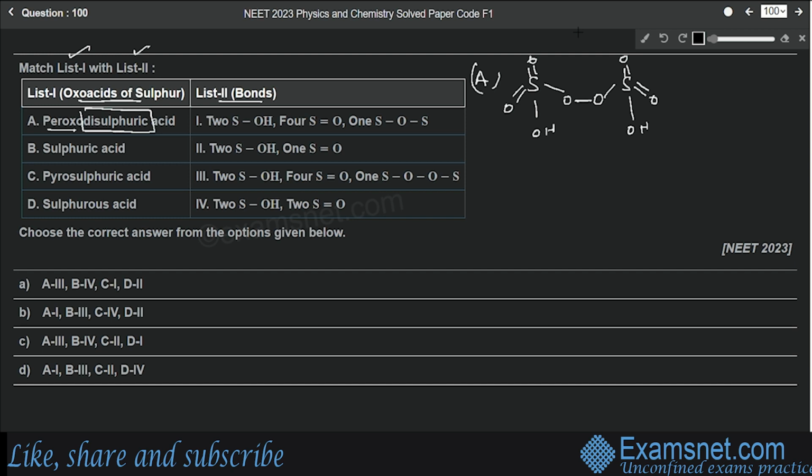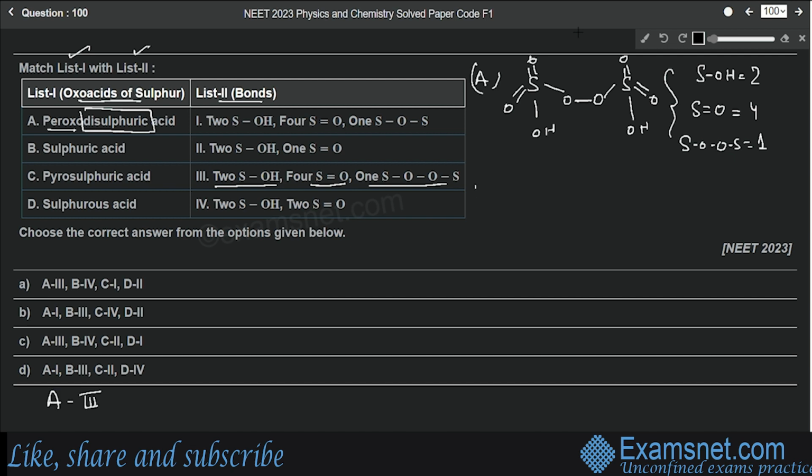So how many S-OH bonds are there? 2 bonds. How many S double bond O are there? There are 4 S double bond O, and 1 S-O-O-S bond. So the correct match for this will be number 3: 2 S-OH, 4 S double bond O and 1 S-O-O-S bond. So A will be matched with 3.